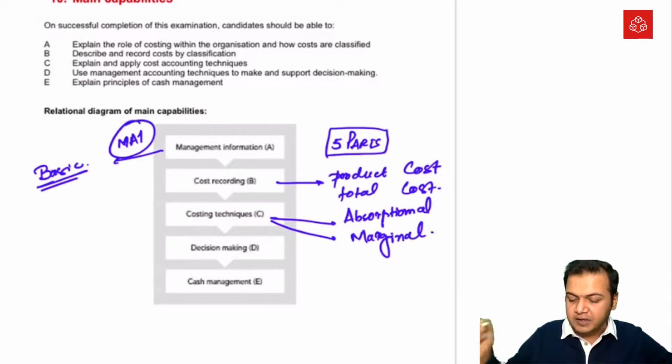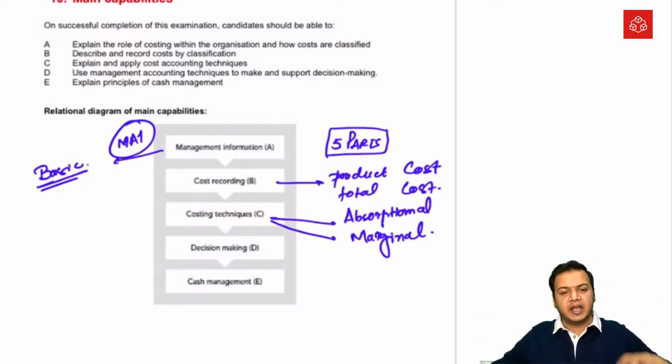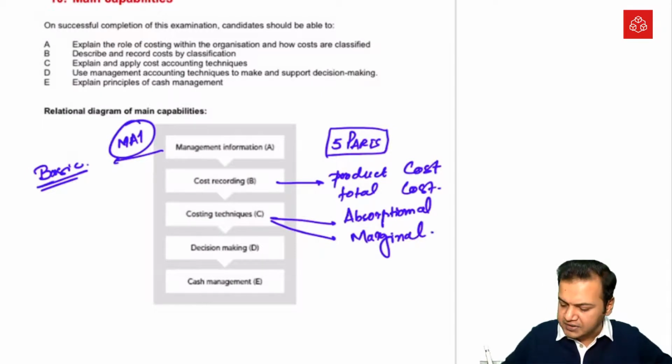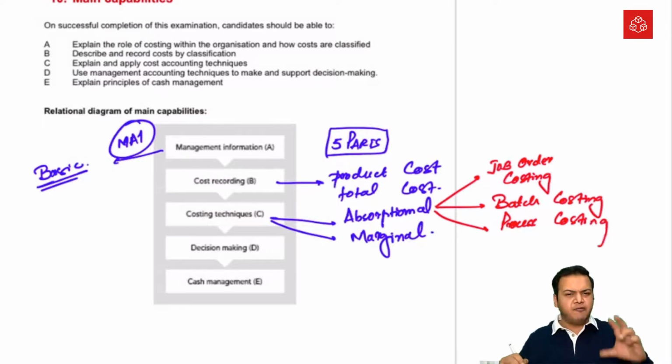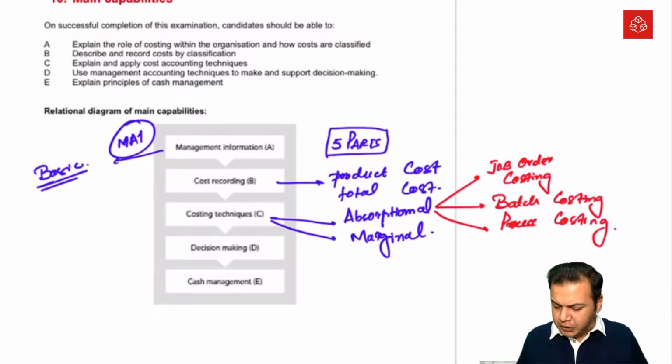Then we will see some costing systems that we operate under absorption costing, for example, job order costing, batch costing, and last but not the least, process costing, and so on. So these costing systems basically follow the principle of absorption costing.